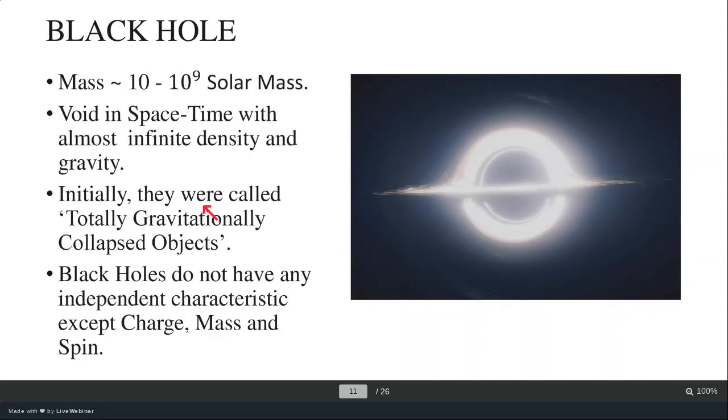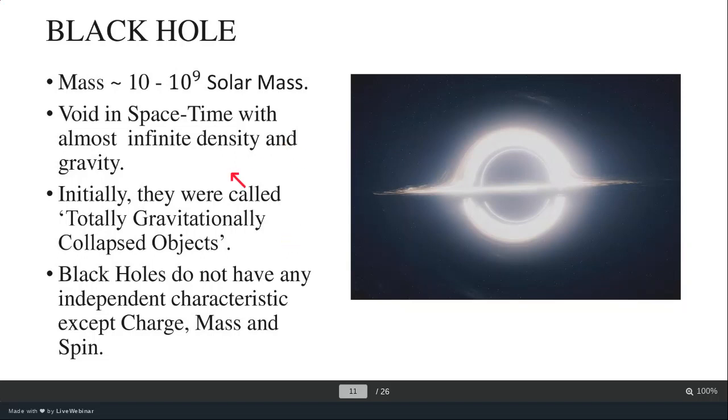The third and the last fate of the star is a black hole. Black holes have masses ranging from 10 solar masses to 10 to the power 9 solar masses, which is approximately a billion solar masses, and they can be higher. Black holes are basically voids in space-time with almost infinite density and gravity. Initially, they were called totally gravitationally collapsed objects.